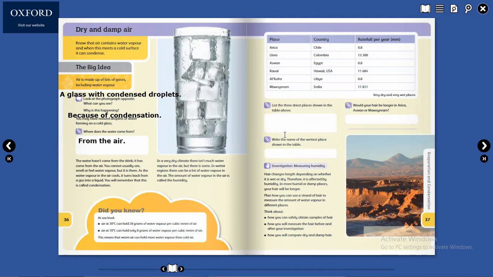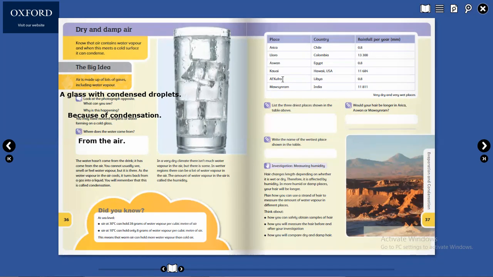List the 3 driest places shown in the table above. This is the table above, list the 3 places. The driest 3 places, you can see Arica, which is 0.8.